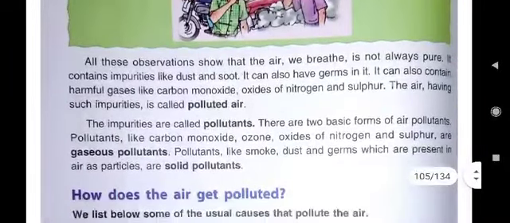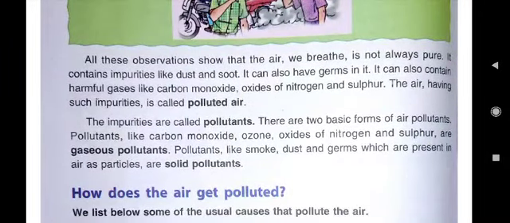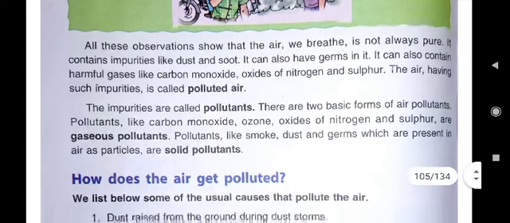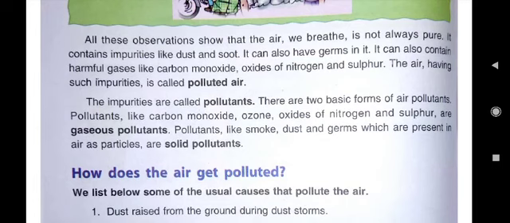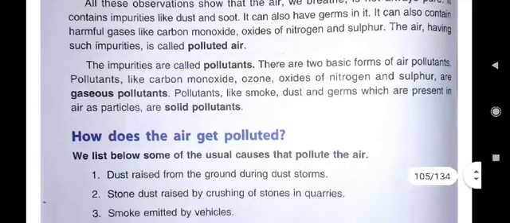Where the impurities are called pollutants and they are present in air, it will be called air pollutants. And the air having such impurities is called which type of air? In ABC you have written polluted air. So understood? The impurities are called pollutants, and there are two basic forms of air pollutants. You can write gaseous pollutants and solid pollutants.